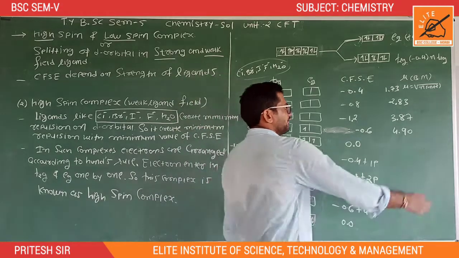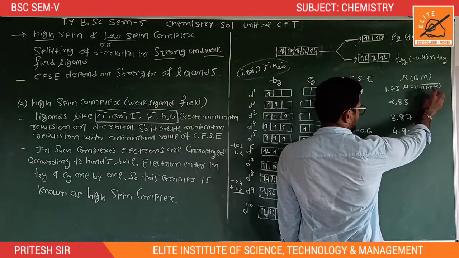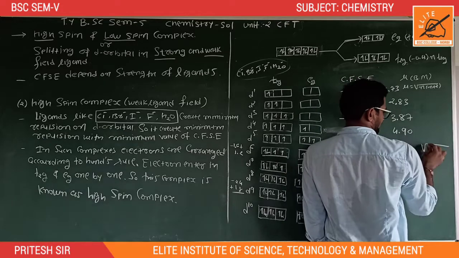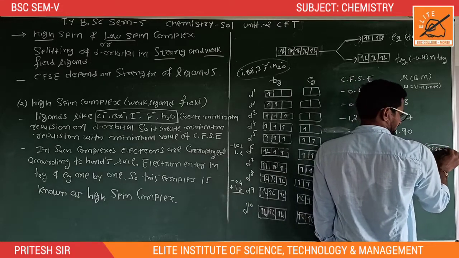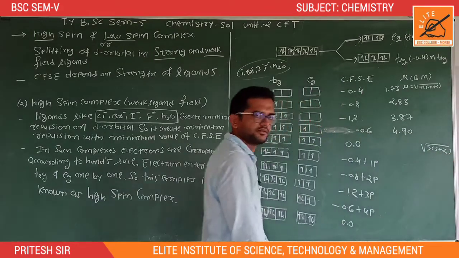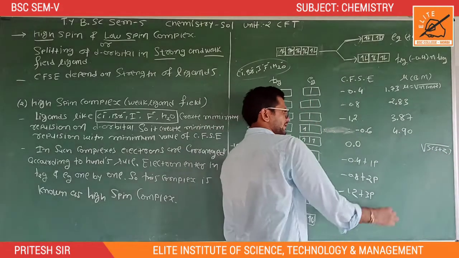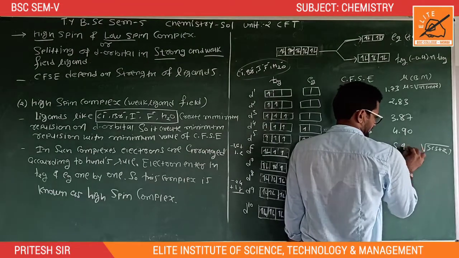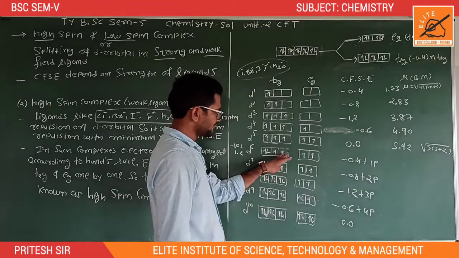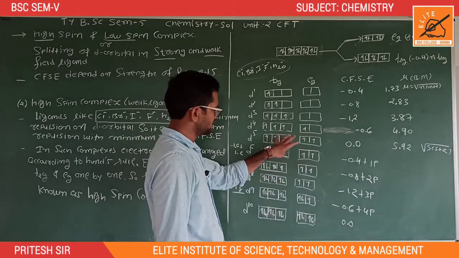It means 5 plus 2, 7. 7 into 5 is equal to 35. Under root of 35 is 5.92.